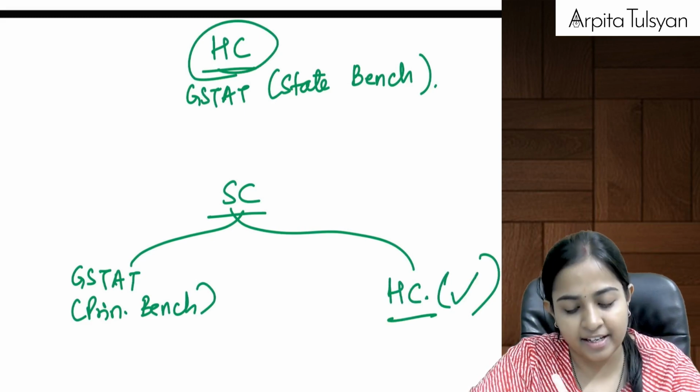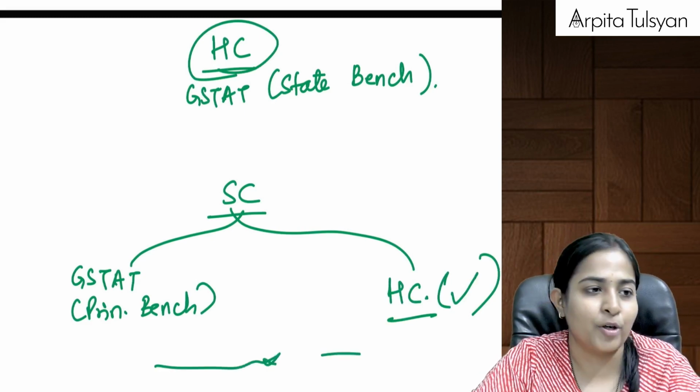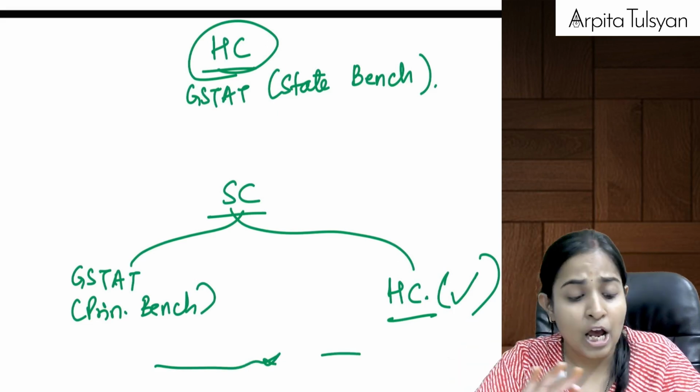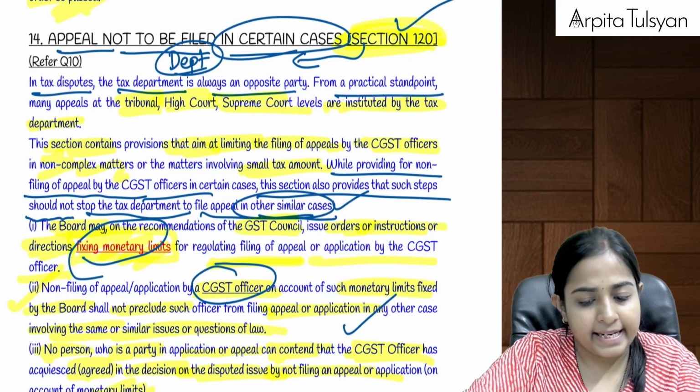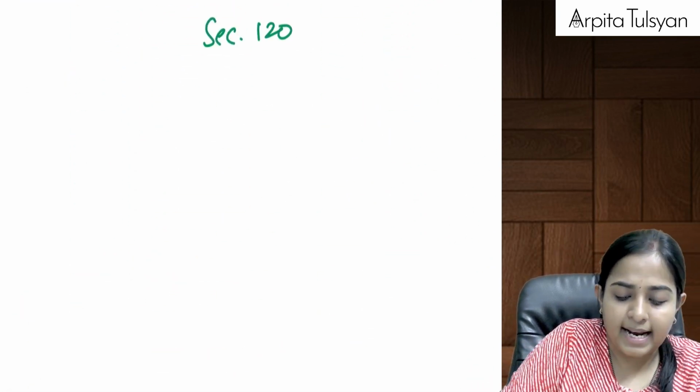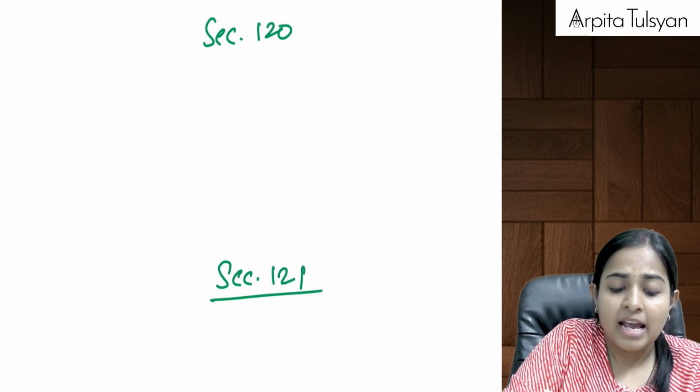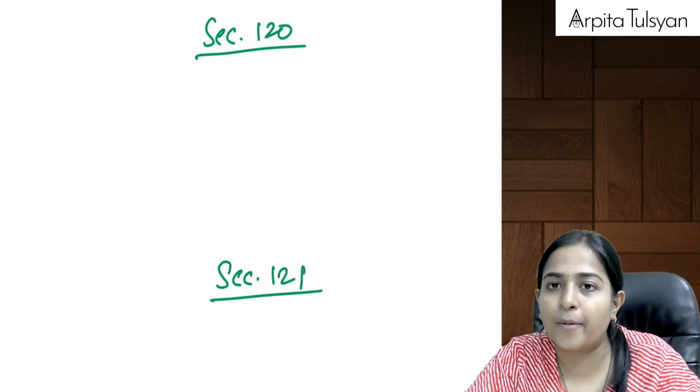Okay, and final decision making authority is going to be your Supreme Court, against which there can be no appeals possible. Are you clear till here? Yes. And then the last two sections of the chapter, that is section number 120 and section number 121. Very simple but very important from exam point of view.